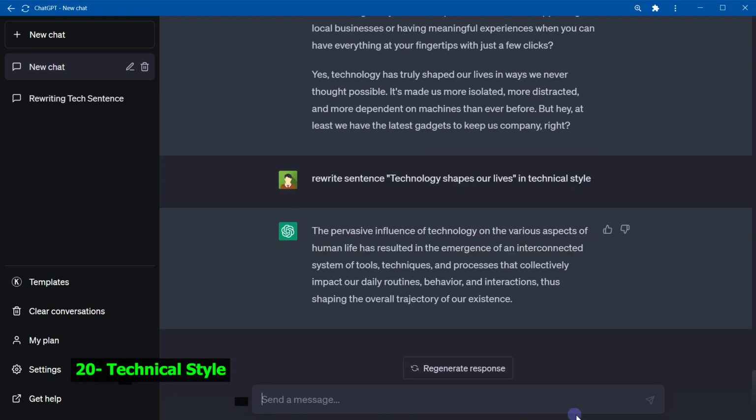Technical style. The persuasive influence of technology on the various aspects of human life has resulted in the emergence of an interconnected system of tools, techniques, and processes that collectively impact our daily routines, behavior, and interactions, thus shaping the overall trajectory of our existence. Technical style is used in manuals, scientific articles, and technical documentation. This style prioritizes clarity, precision, and specificity. It is characterized by the use of specialized terminology, straightforward language, and a focus on accurately conveying complex information.